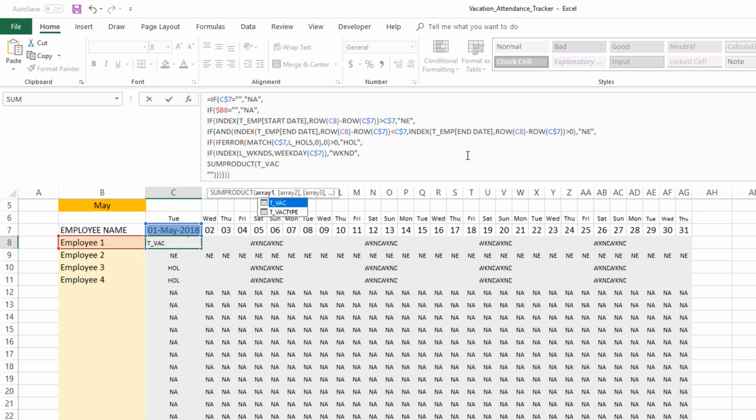So go to the vacation table, and there is an employee name column. Let's type that in, employee name, comma. This employee name should equal the employee that we are interested in, which is column B, cell 8. Whenever this is true, we want 1 or 0, right? That's what we want to do. But Excel by default will give you a TRUE or FALSE. So we're going to convert the TRUE or FALSE into ones and zeros by putting a minus sign at the beginning.